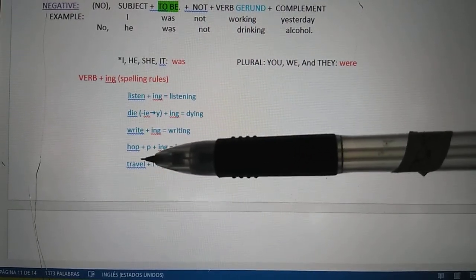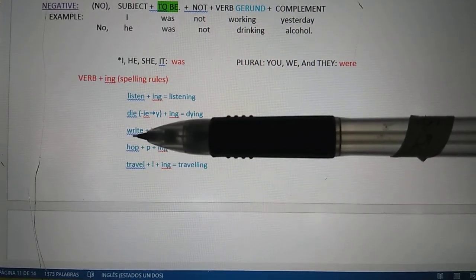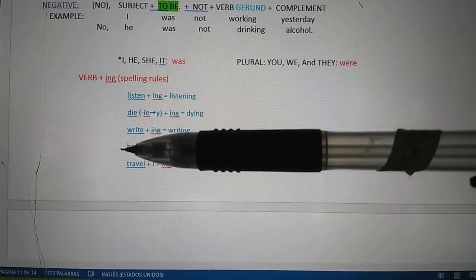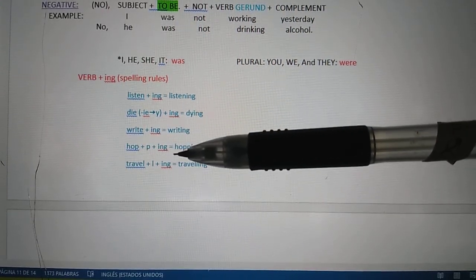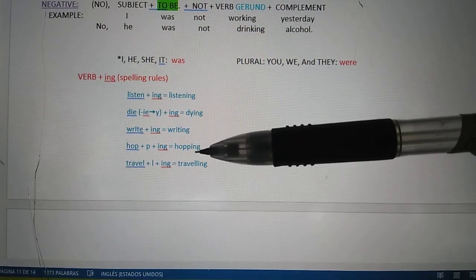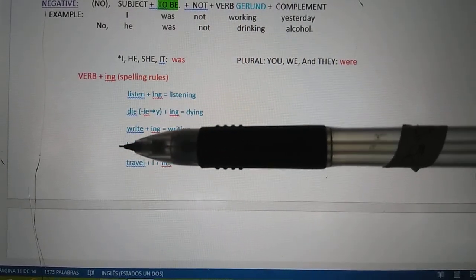What happens here? When you have a one-syllable verb, and you have consonant, vowel, consonant, just in this case, we double the last consonant, and then we put ing. Okay, so be careful with this rule. This is very specific.